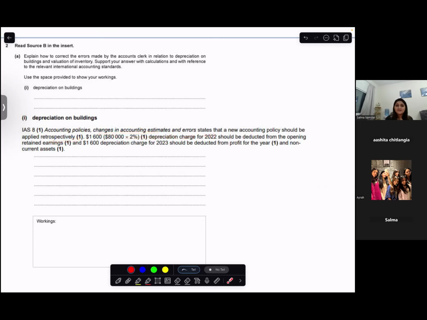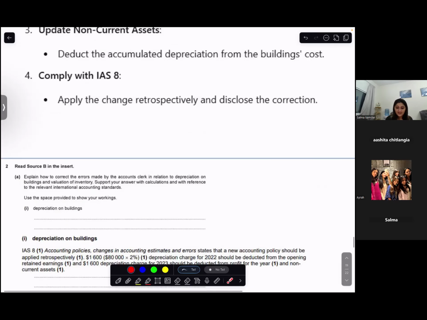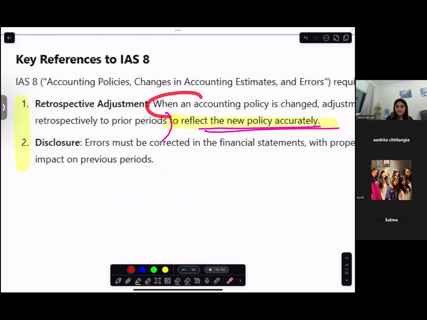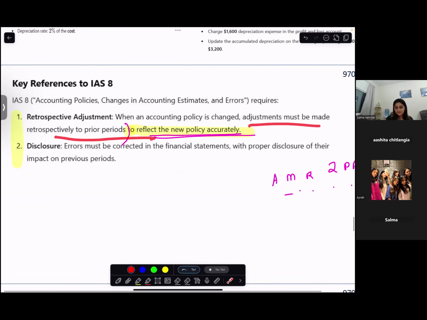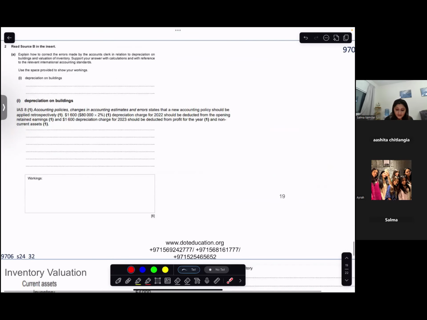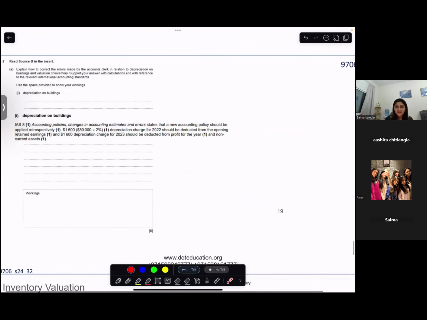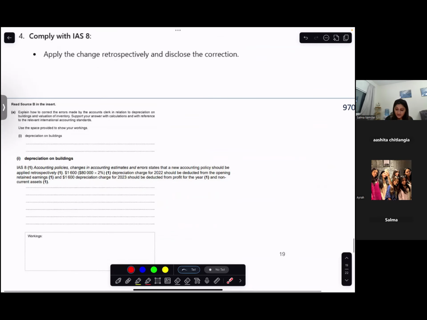IAS 8 states that what? You can use this line: when an accounting policy is changed, adjustments must be made retrospectively to the prior period, affecting those changes.